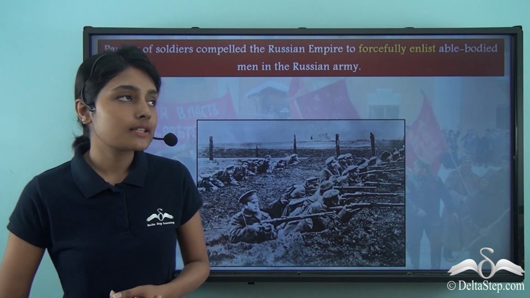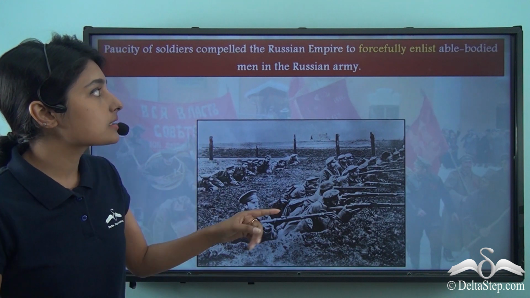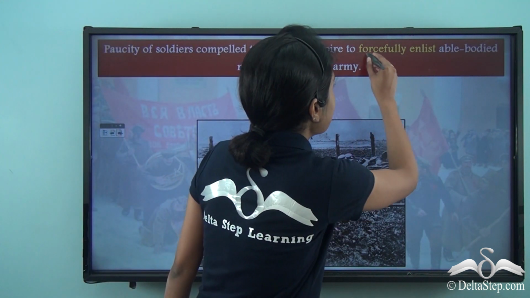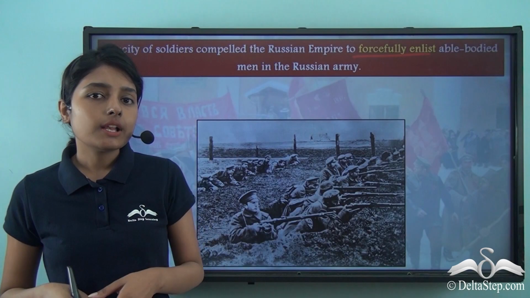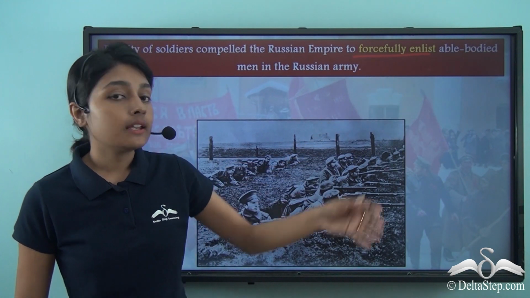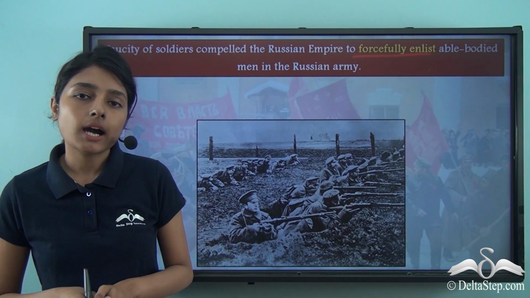So what happened at this point? At this point, paucity of soldiers compelled the Russian Empire to forcefully enlist able-bodied men in the Russian army. So all able-bodied men in Imperial Russia were now compelled to serve the Imperial Russian army.